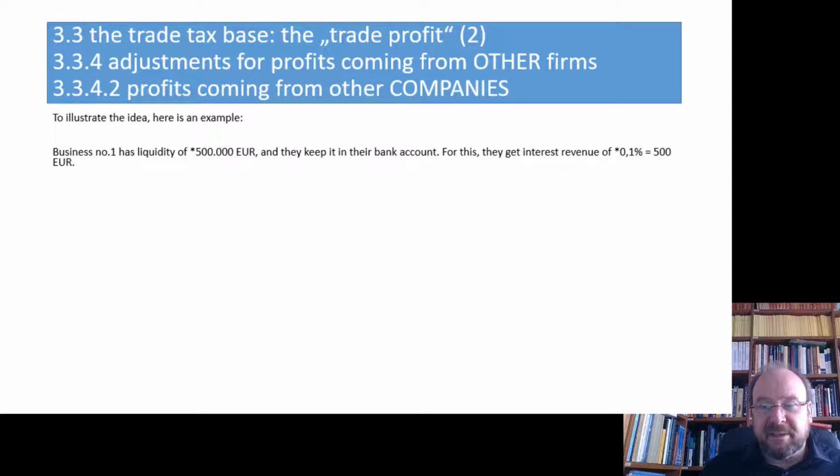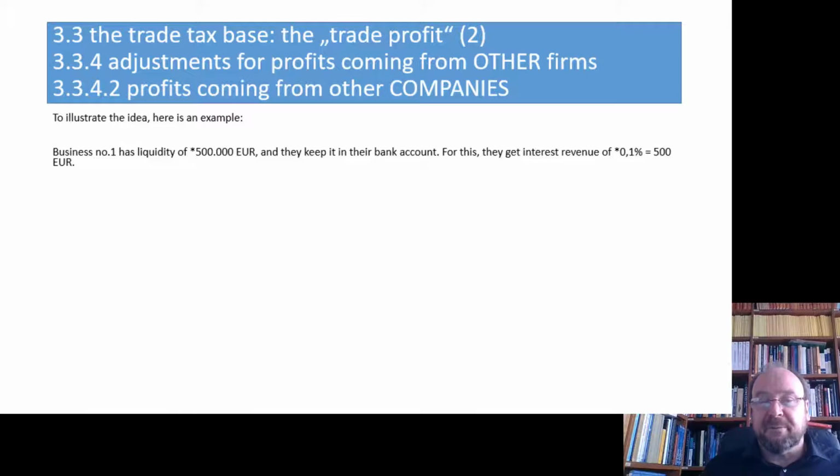Just think about an example. Business number one has a liquidity of 500,000 and they store their money in a bank account. So they get from time to time a small interest revenue, let's say 0.1%, 500 euro. Or they pay in these times even negative interest.